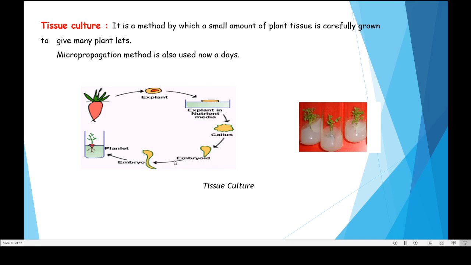Here you can see it forms an embryo, and then it forms a plantlet. Now this plantlet then gets transplanted into the soil and develops as an adult plant. Plants like orchids, chrysanthemum, asparagus are grown by this method of tissue culture.